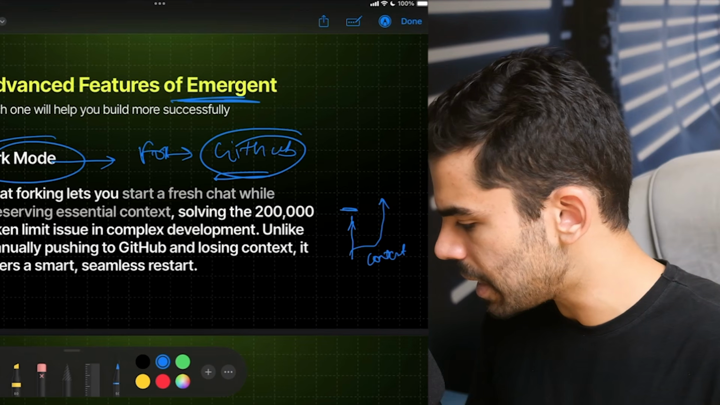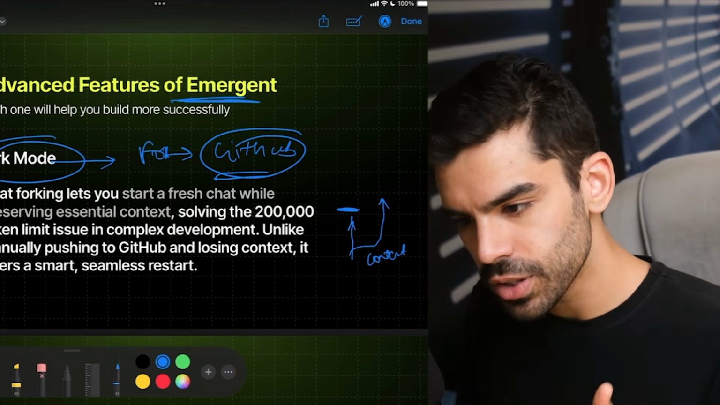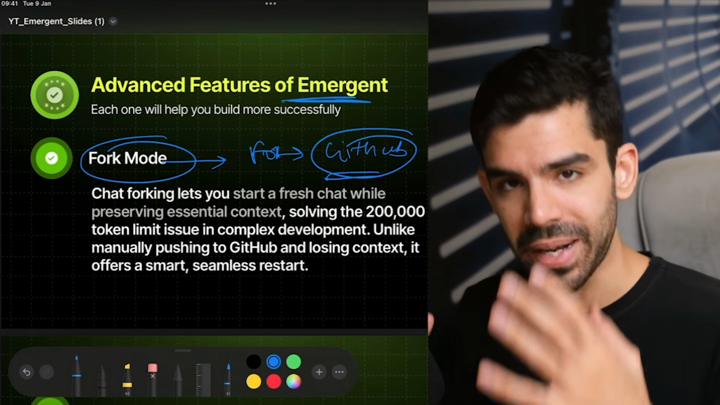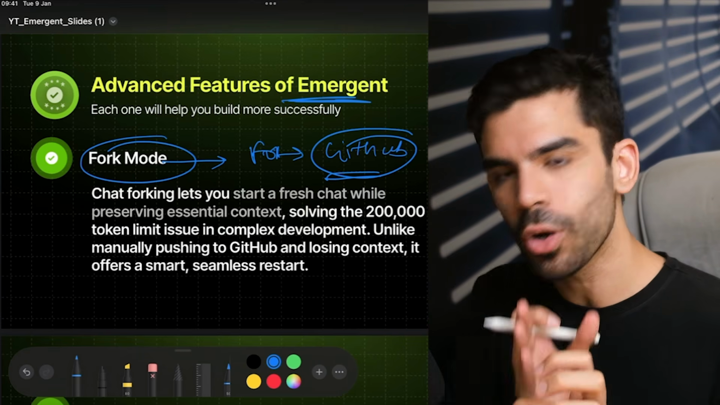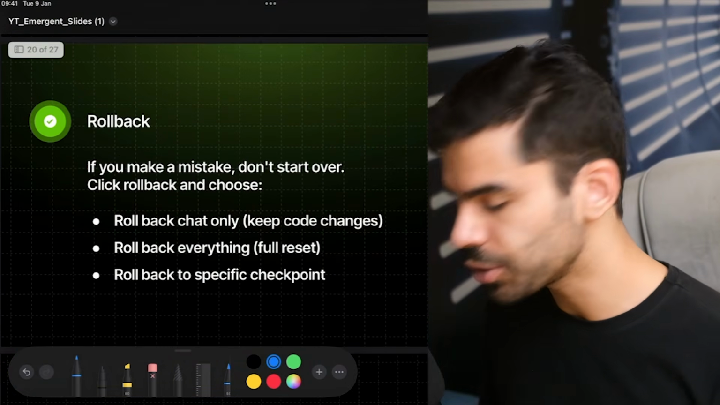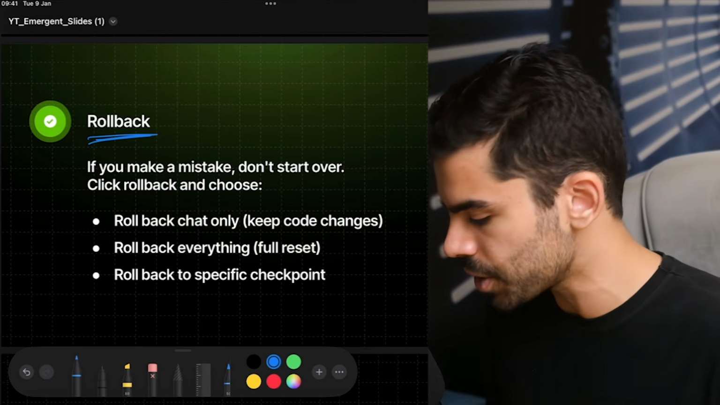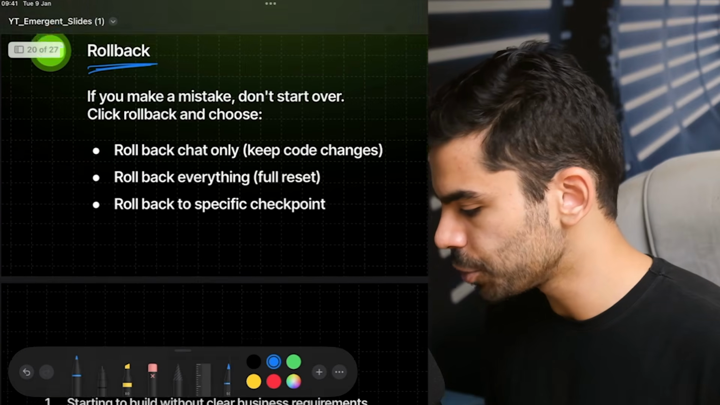Otherwise, this file might hit a barrier. Because after you cross the 200K token limit, there's so much extra stuff, metadata, in the conversation that it's way better to just summarize the most important context and start with a new branch. So that is called the fork mode. And then the rollback feature. I want you to try both of these features. Rollback is basically that if you've made a mistake, you can always go back. You don't have to start over.